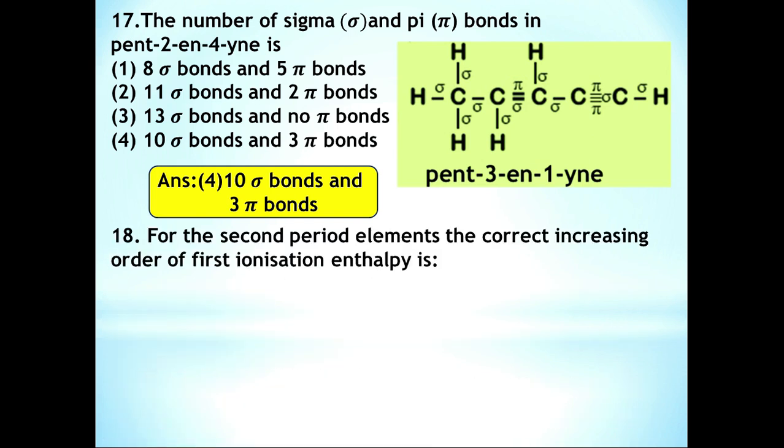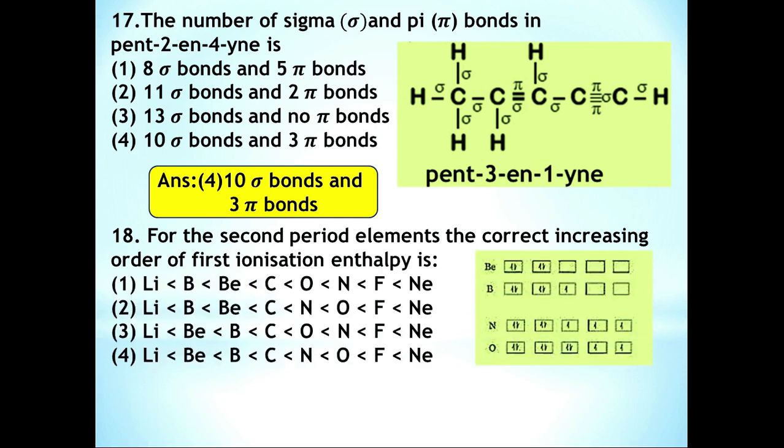Question number 18. For the second period elements, the correct increasing order of first ionization enthalpy is... Ionization enthalpy is the energy required to remove the outermost electron of the neutral gaseous atom in its ground state.